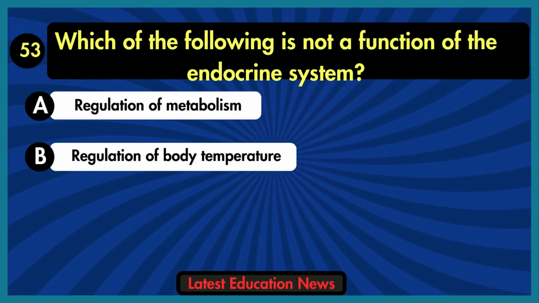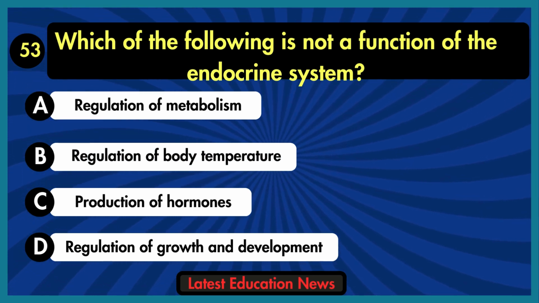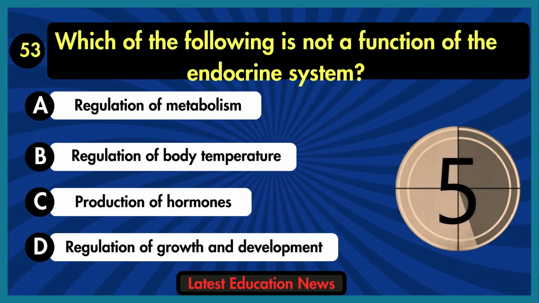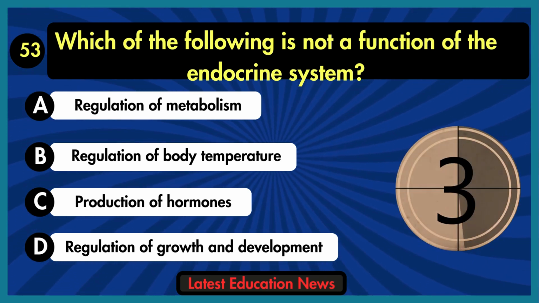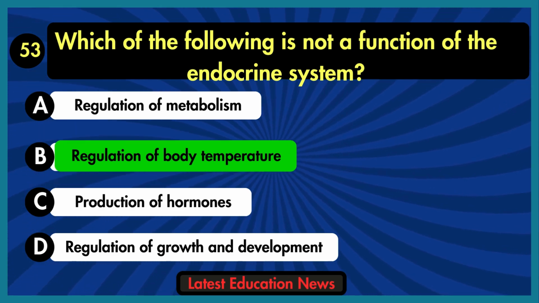Which of the following is not a function of the endocrine system? A. Regulation of metabolism. B. Regulation of body temperature. C. Production of hormones. D. Regulation of growth and development. The correct answer is option B, regulation of body temperature.